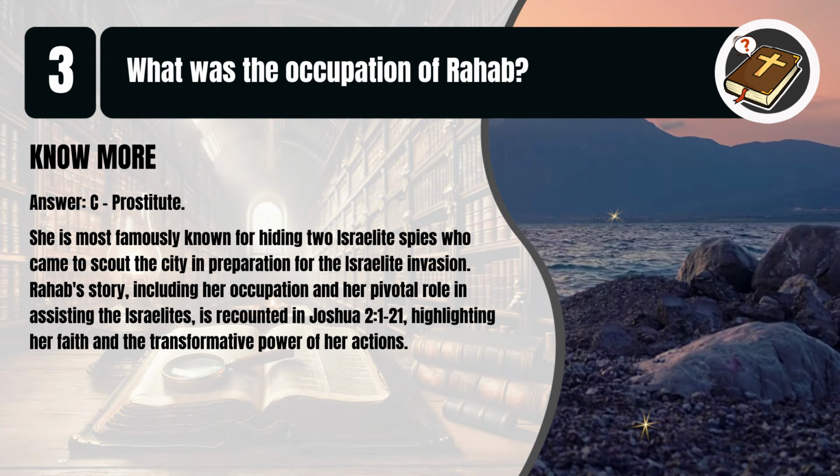That's C. Prostitute. She is most famously known for hiding 2 Israelite spies who came to scout the city in preparation for the Israelite invasion. Rahab's story, including her occupation and her pivotal role in assisting the Israelites, is recounted in Joshua chapter 2, verses 1 to 21, highlighting her faith and the transformative power of her actions.